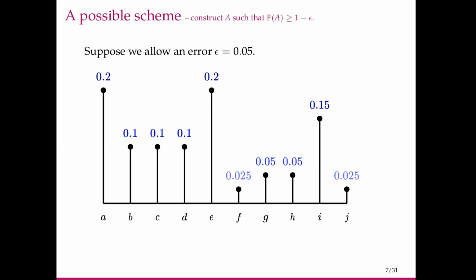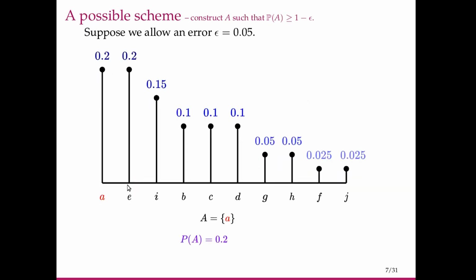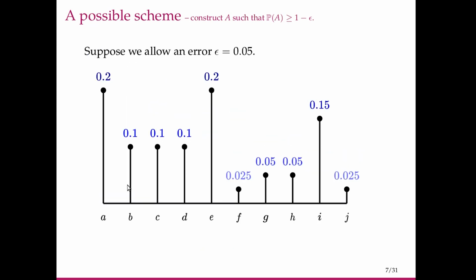So consider this source which outputs these symbols A, B, C, D, etc. up to J, and say they have probabilities given by this. A has probability 0.2, B has probability 0.1, etc. Now we want to construct an A such that probability of A is greater than or equal to 1 minus epsilon. Here we take epsilon to be 0.05, for example.